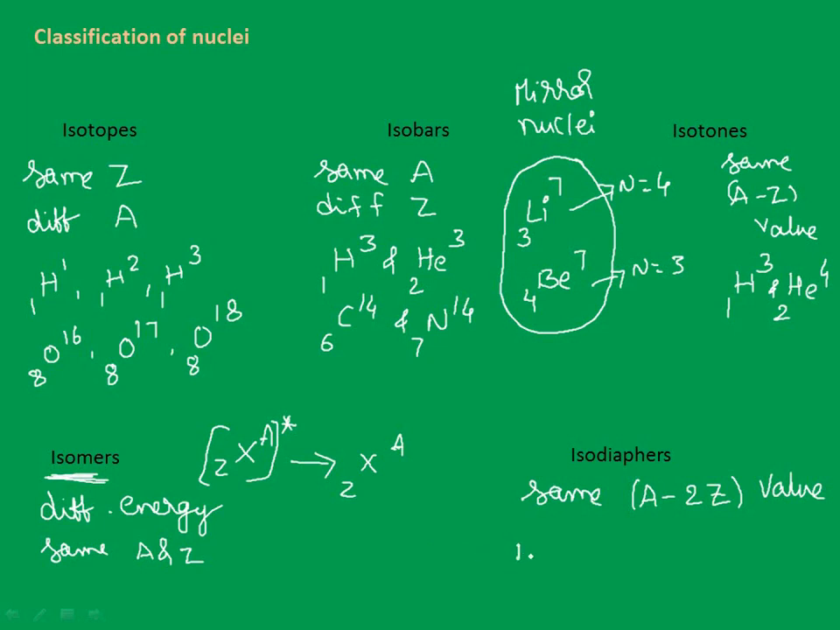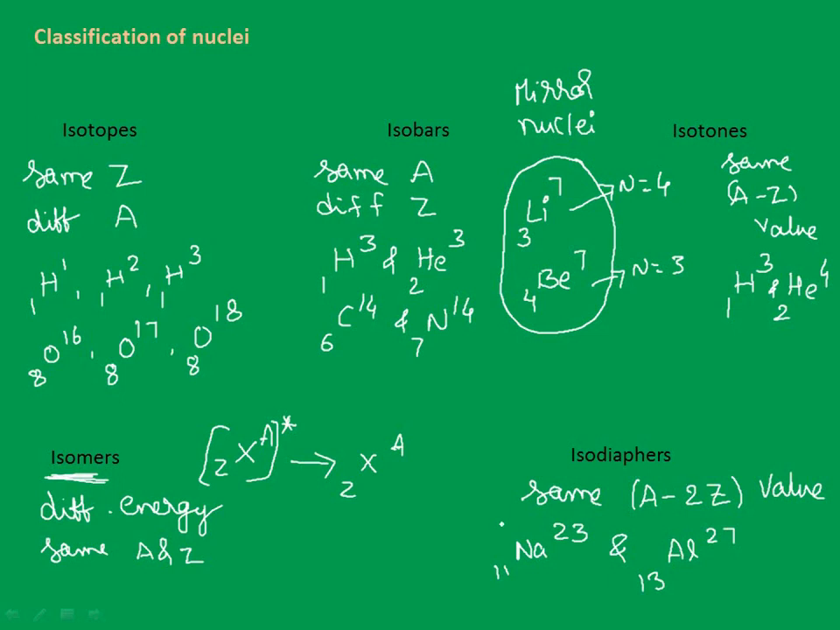Some of the examples are like sodium 11, 23 and aluminum 13, 27. We can give this to be like same A minus 2Z value. Look here, A 23, 2Z, 2 elevens 22, 23 minus 22 is 1. Similarly here 27, 2Z, 2 thirteens 26, 27 minus 26 is 1. So same A minus 2Z value. Such nuclei having same A minus 2Z value are called isodiaphers.